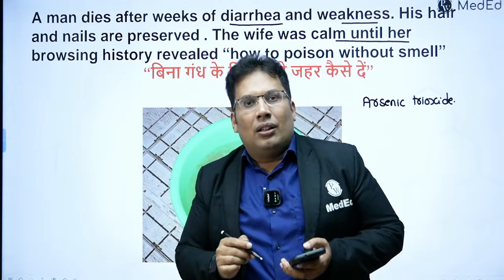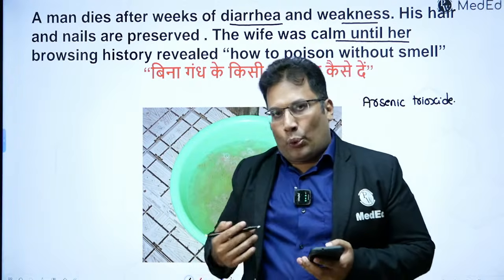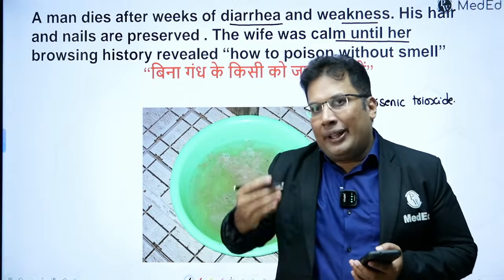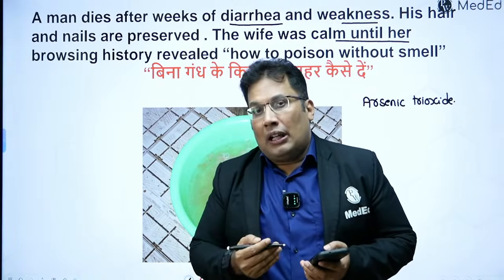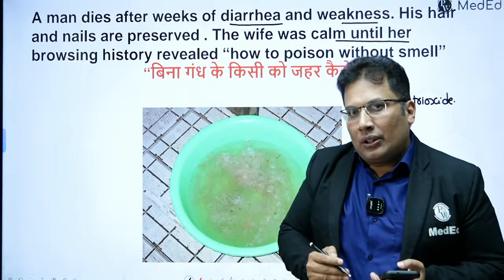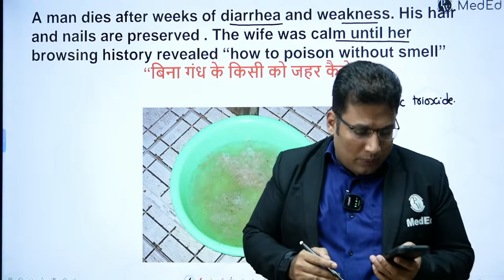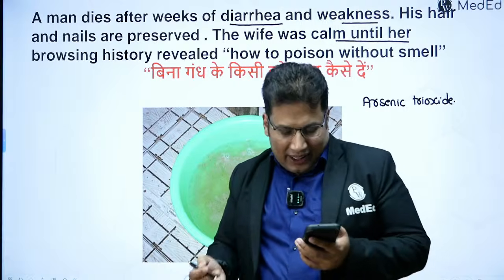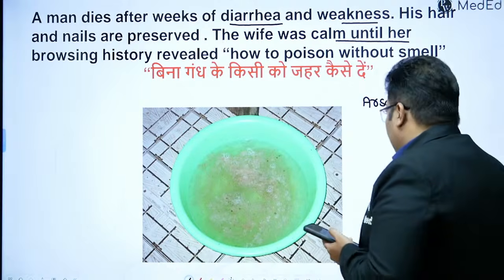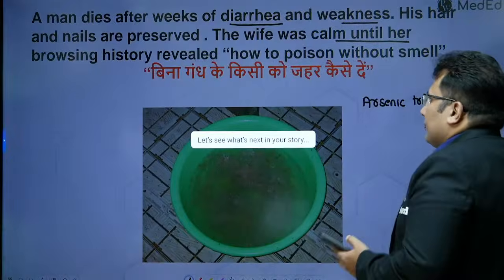Arsenic can be a 5 marks question, can be a 3 marks question, a very commonly asked MCQ, and very commonly asked in your Viva as well. It has been asked many times in exams. Okay, so let's start with arsenic.